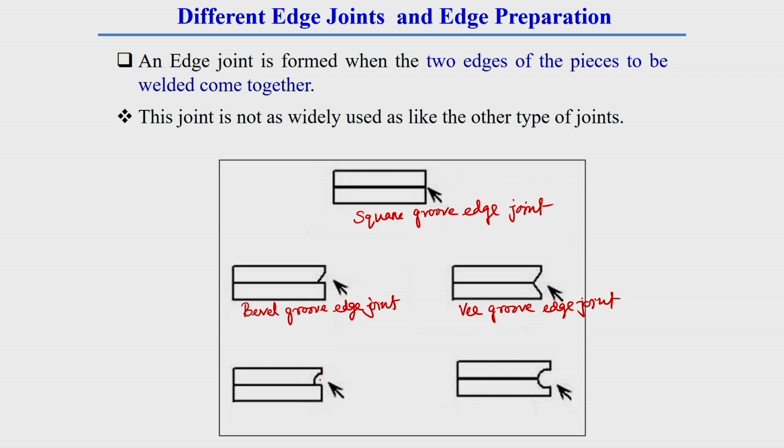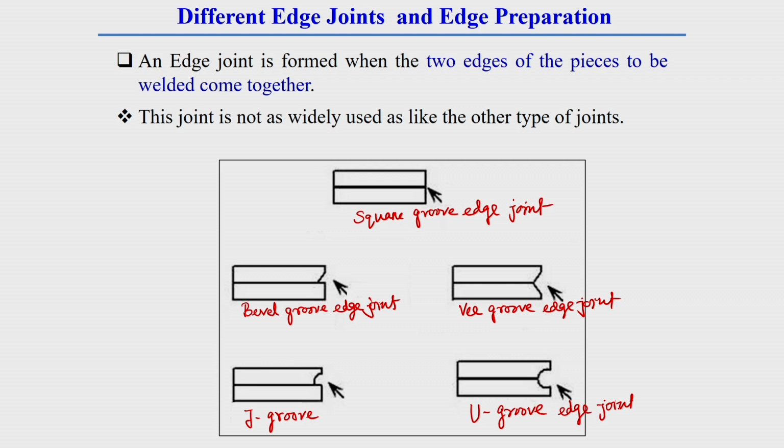Here as J groove is made, that is why it is called J groove edge joint. And as here the U groove is made, that is why it is called U groove edge joint. These are all different categories of weld joint and their edge preparation.